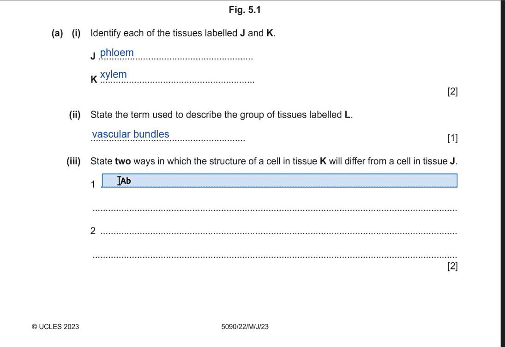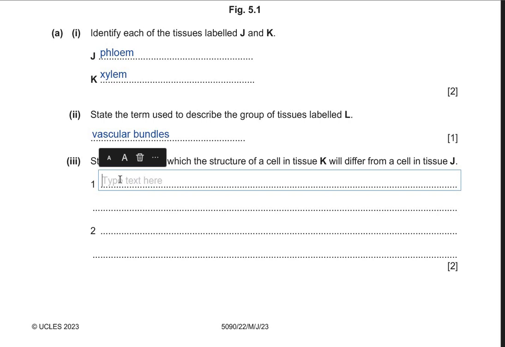Basically, in summary, phloem carries all cellular organelles, unlike xylem. All right. So number one difference would be that xylem is lignified, while there is no lignin in phloem.